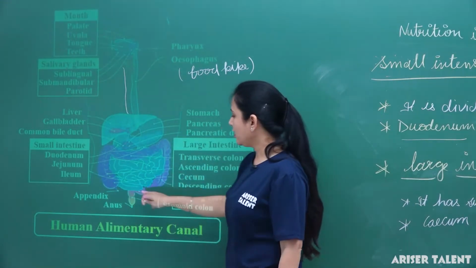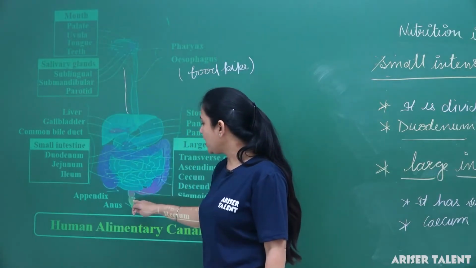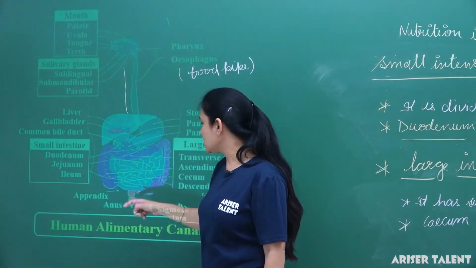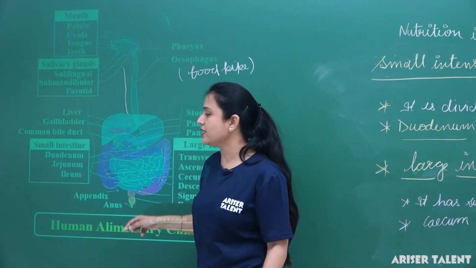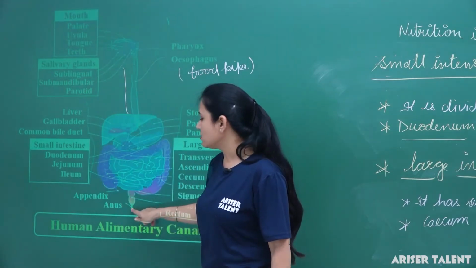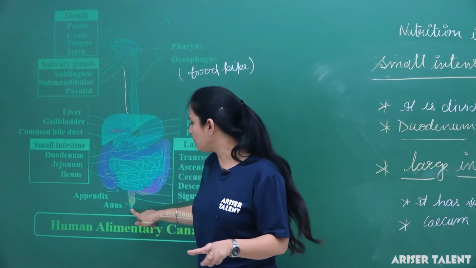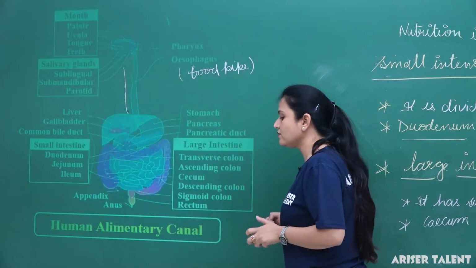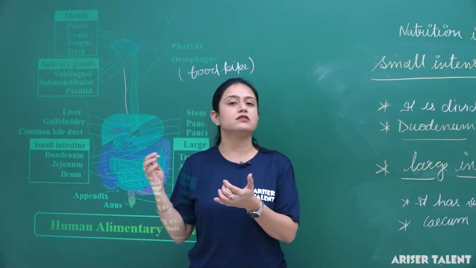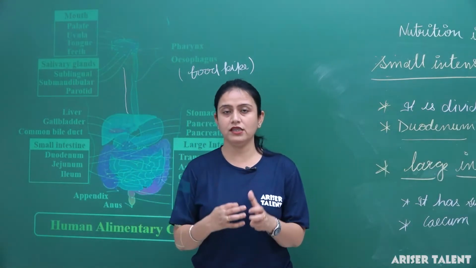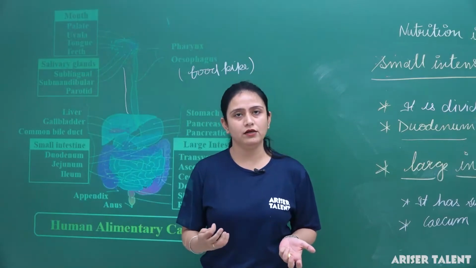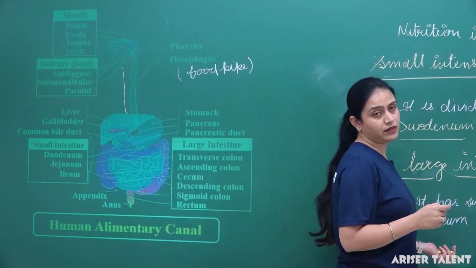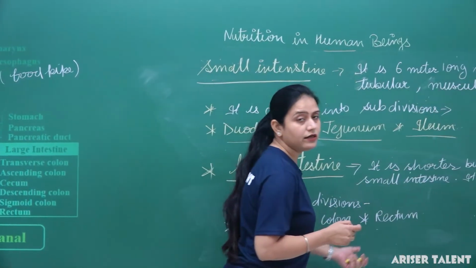Now what is the rectum? Here we can see the rectum has a tubular structure which ends in a pore that is known as the anal pore, and this pore generally has two sphincters. What is the function of sphincters here? These sphincters help in the movement of the waste material. So this is all about the large intestine, that it has three parts: cecum, colon and rectum.